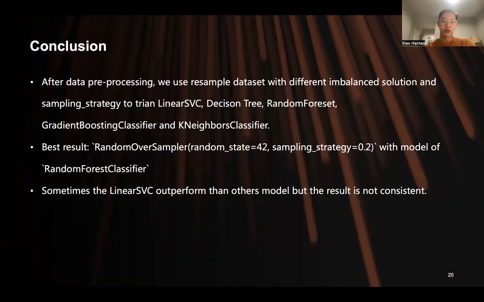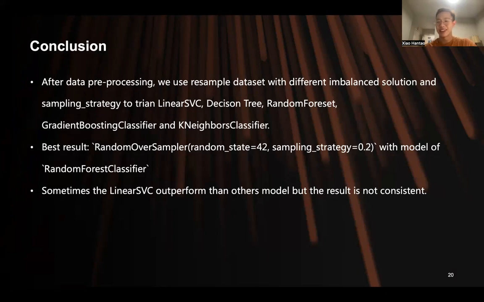So about our conclusion, first, after data preprocessing, we're using resampled data sets with different imbalance solutions and sampling strategies to train different models, and we get the best result with SMOTE sampling strategy with the model of random forest classifier.